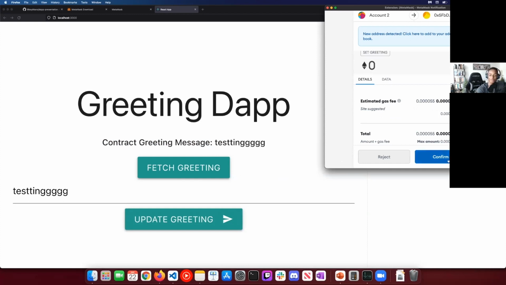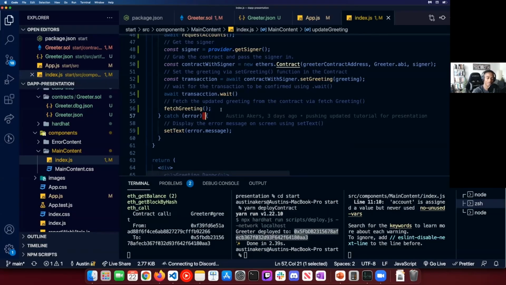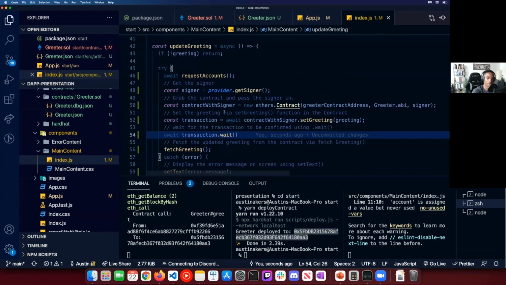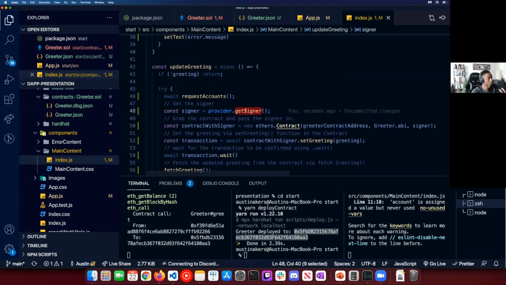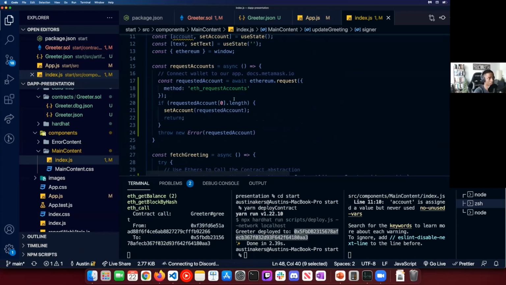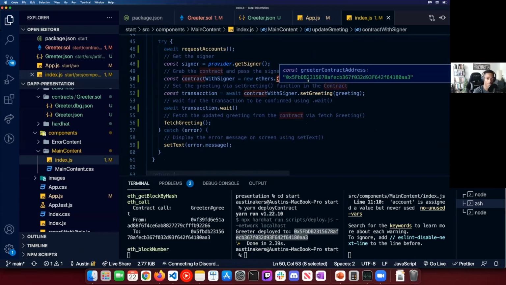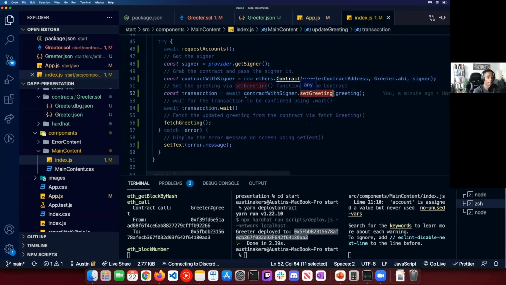But essentially, since we're doing this locally, this was just a means to get familiar with how we interact with contracts within the Ethereum ecosystem, but also how we use this library called ethers.js to generate and use the contracts that we compiled locally and call those functions off of that as well.